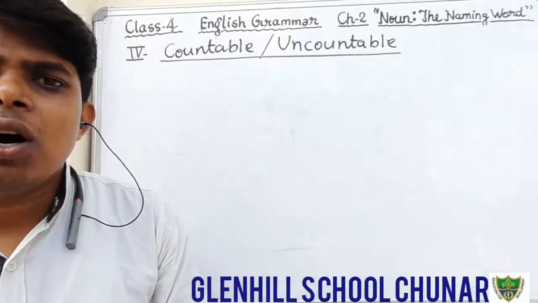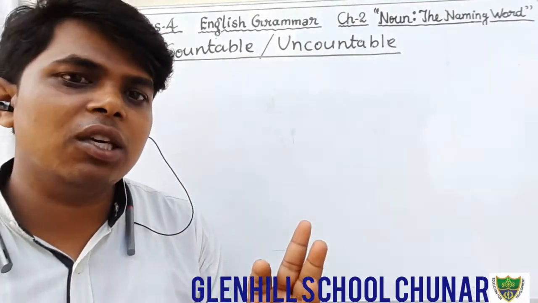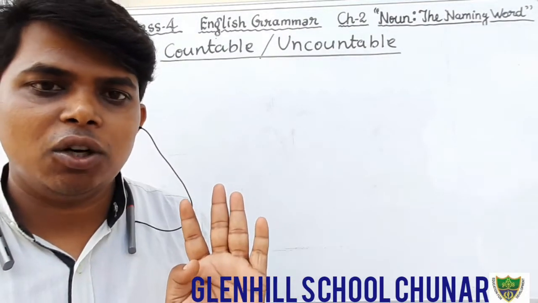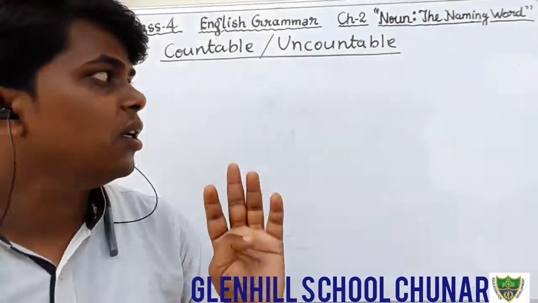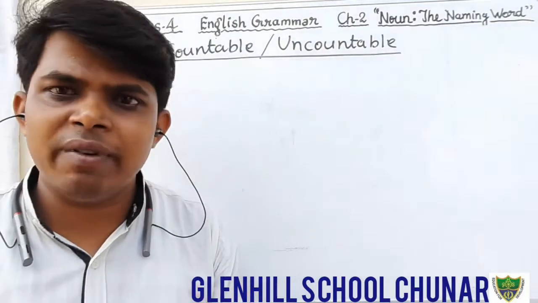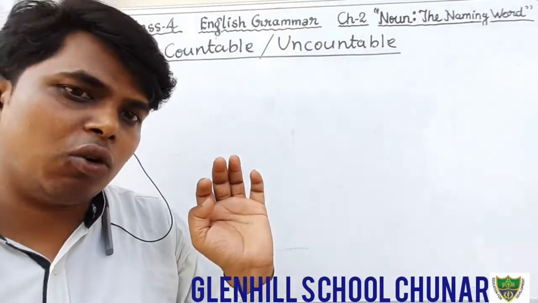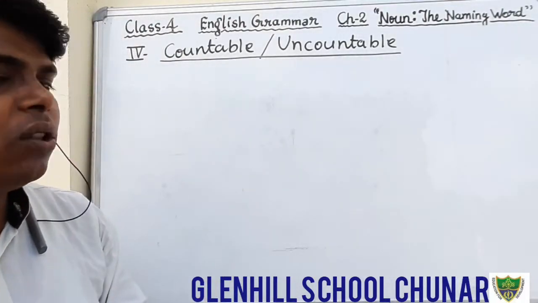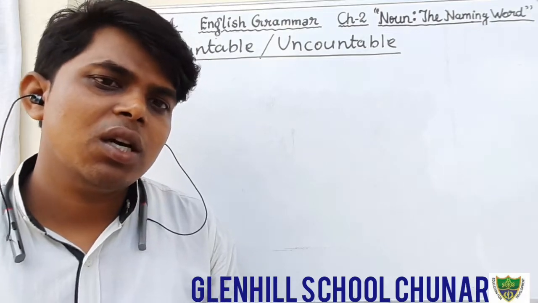It means all those things, all those living and non-living things that can be counted, that is known as countable noun. Okay students, keep in your mind that all those things, either living things or non-living things, if they can be counted, then that is countable noun. Okay? And what is uncountable noun? The noun which cannot be counted, that is known as uncountable noun.